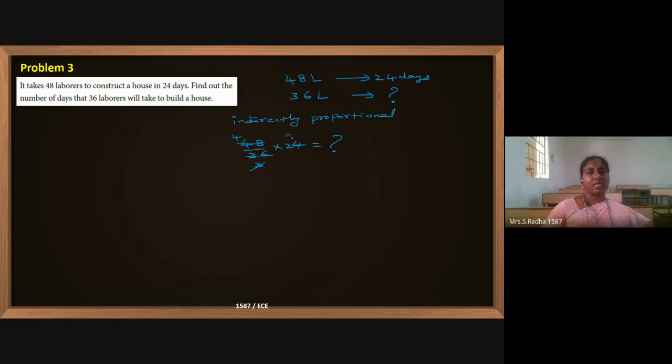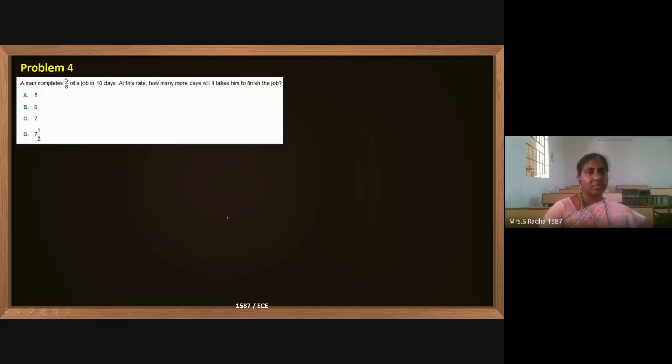3 ones are 3, 3 eights are 24. So 8 fours are 32. This is the question mark value. So 32 days is the answer. I'm going to the next problem.